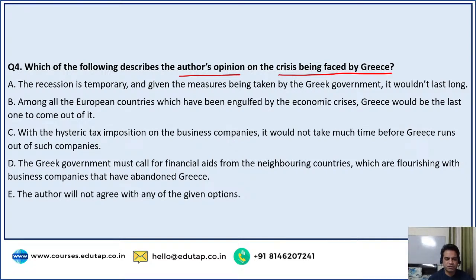Question number 4. Which of the following describes the author's opinion on the crisis being faced by Greece? A: The recession is temporary, and given the measures being taken by the Greek government, it wouldn't last long. B: Among all the European countries which have been engulfed by the economic crisis, Greece would be the last one to come out of it. C: With the hysteric tax imposition on business companies, it would not take much time before Greece runs out of such companies. D: The Greek government must call for financial aids from the neighboring countries which are flourishing with business companies that have abandoned Greece. E: Or the author will not agree with any of these given options. So what do you say, guys?